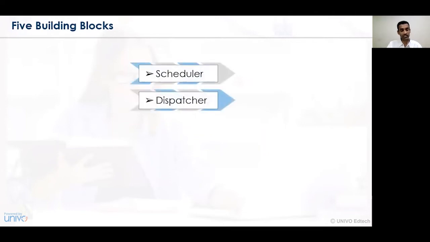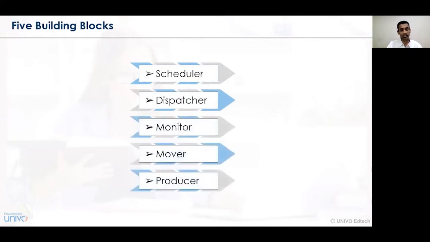Now let's understand which are the 5 building blocks in production planning and control. The 5 building blocks that can be identified are the scheduler, the dispatcher, the monitor, the mover, and the producer. The scheduler is a particular person, and a problem can be created if the plan or the series of activities are not scheduled in a proper way. In case the scheduling goes wrong, the entire process will be in a dilemma and cannot be completed within the specified time period.